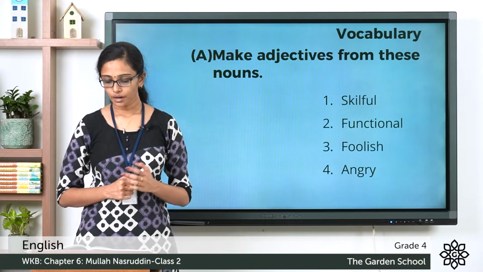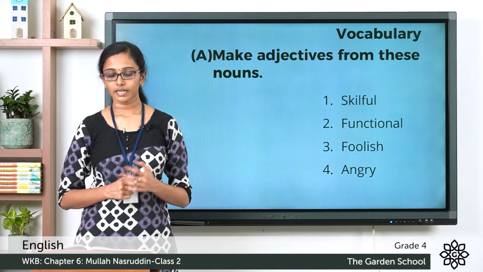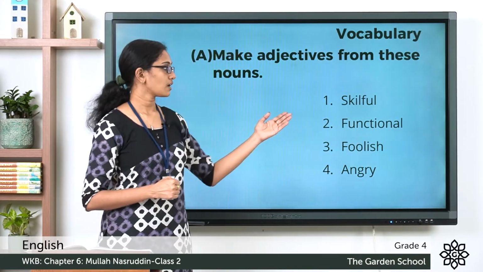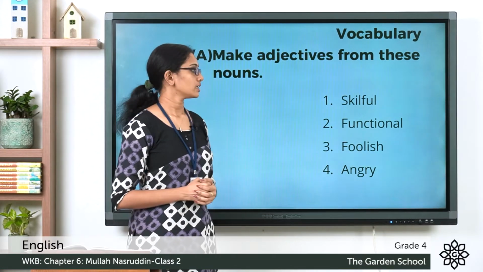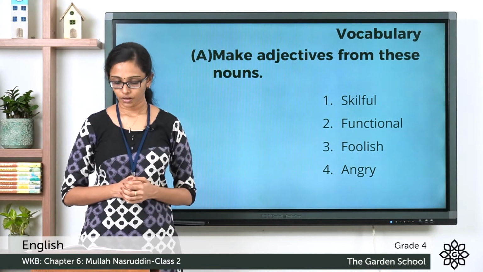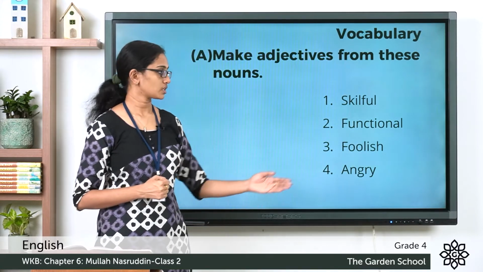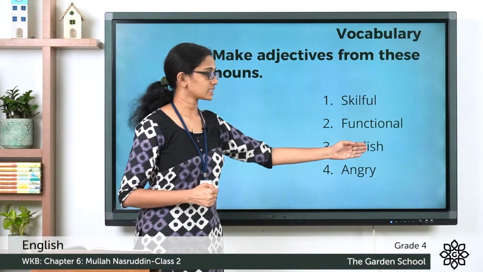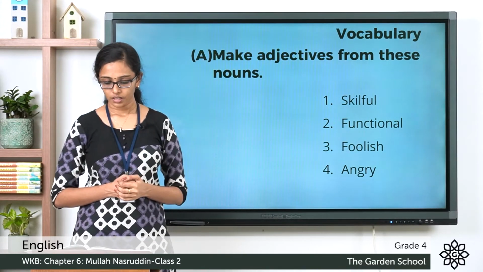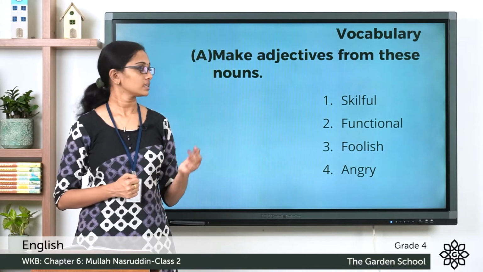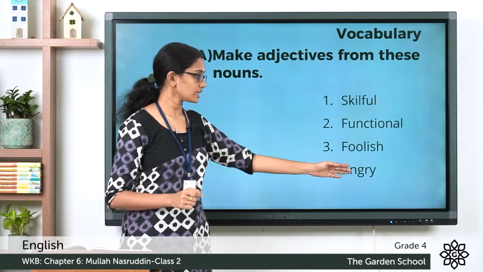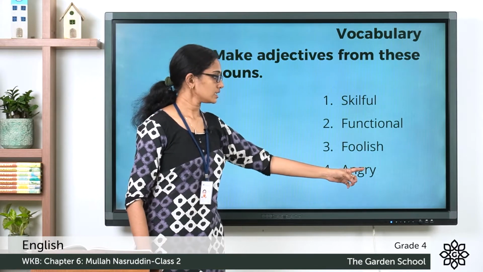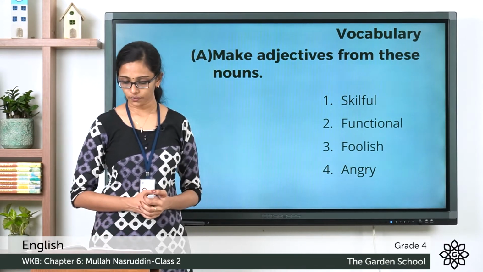Now the second one, function. An adjective which can be formed is functional. Here the suffix al is added. Now the third one, fool, foolish. The suffix ish is added. Now the fourth one, anger. It can be changed to angry. We have changed the spelling as well as added the suffix ry to the end of the word.